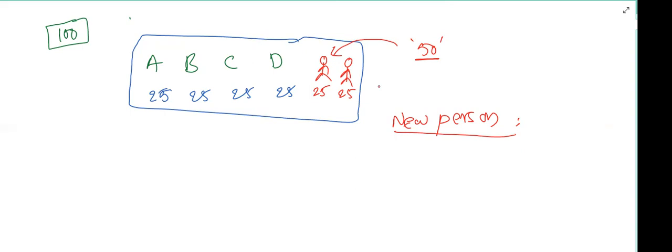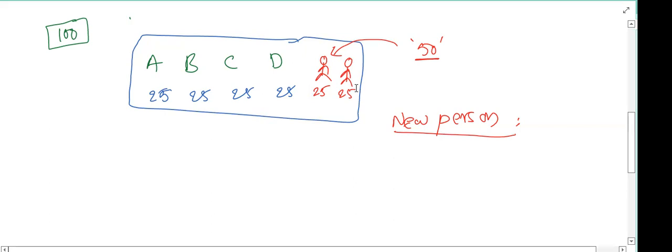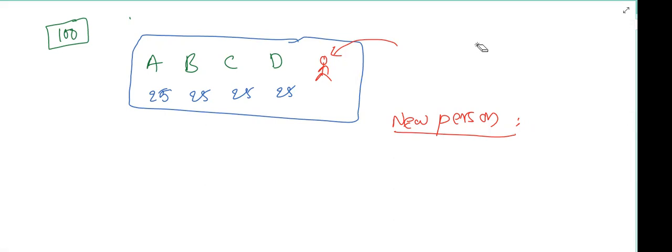So either the two people may have individual 25 rupees, or the two people can have 50 rupees together. So in this way, any number of persons can join with an amount of 25 rupees each. Got the concept?